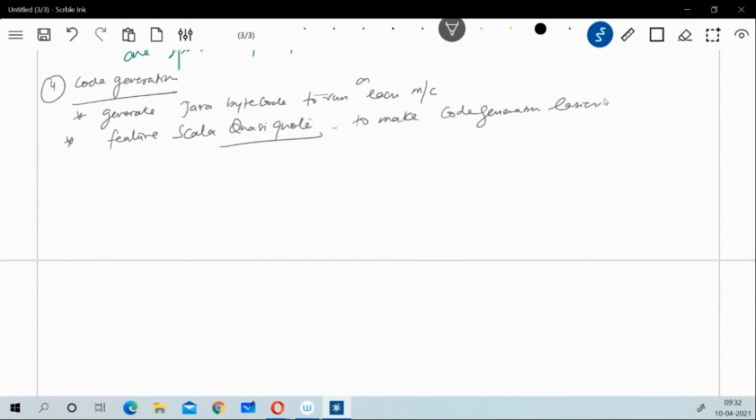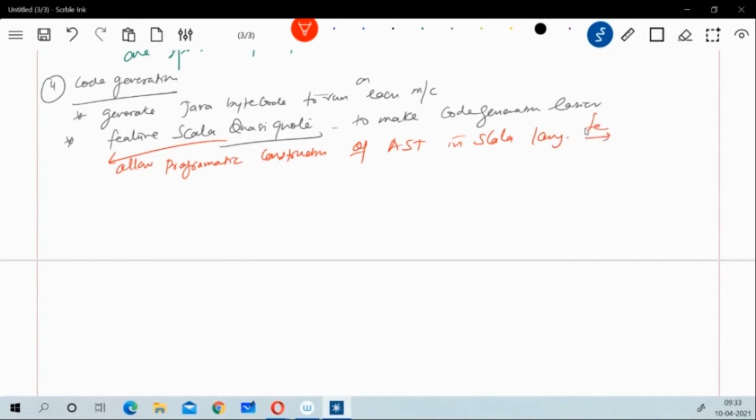To understand what a quasiquote is, a quasiquote allows the programmatic construction of your AST, which is your abstract syntax tree, in the Scala language, and which is fed later to the Scala compiler at runtime to generate the actual bytecode.